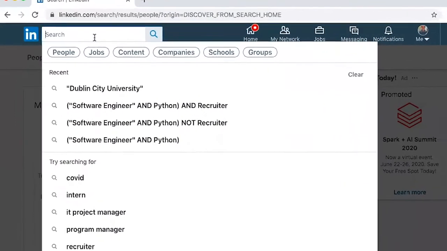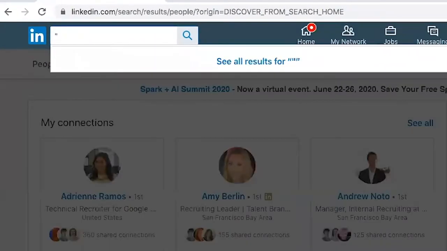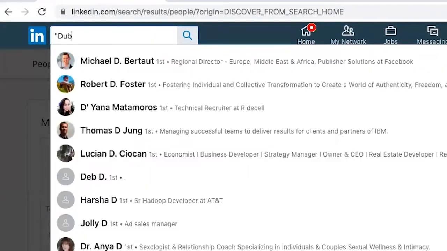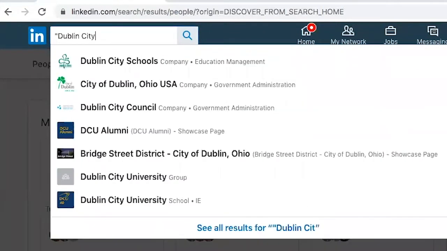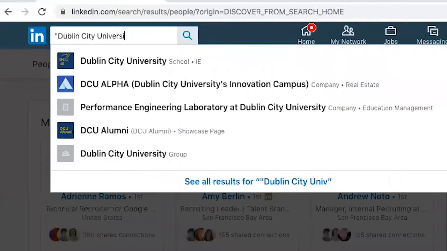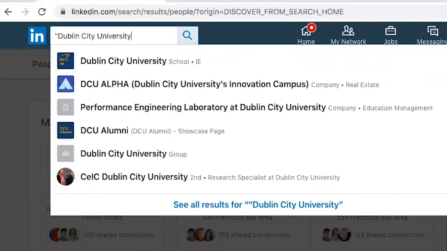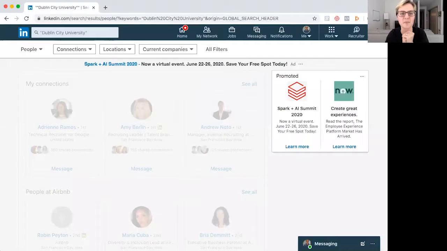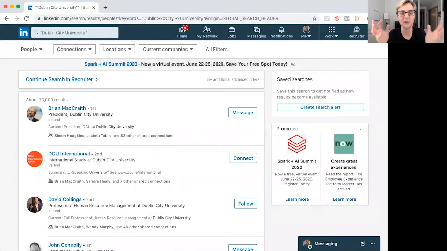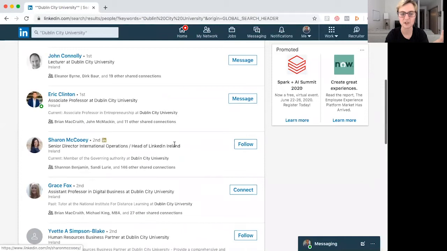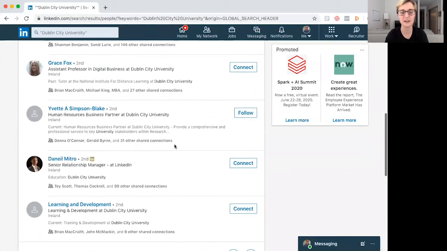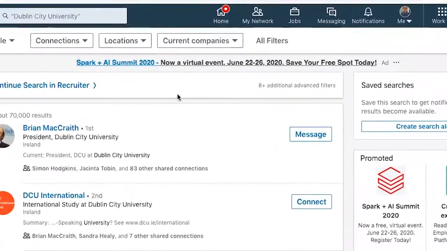So something that I started to do was go through my alumni network to see who from my university was in San Francisco. So let's take a look and see how many people from Dublin City University are in San Francisco. So far, just by searching for Dublin City University, I have 70,000 results. And these are people who are working in the university. They're mostly in Ireland. You'll see some secondary connections, first degree connections, and mostly based in Ireland. But that's not helping me with my homesickness.